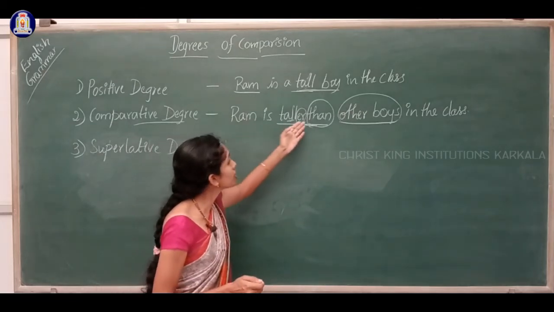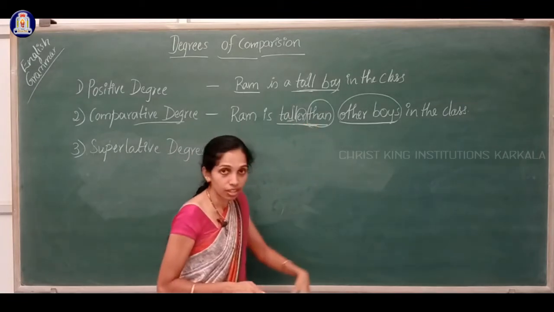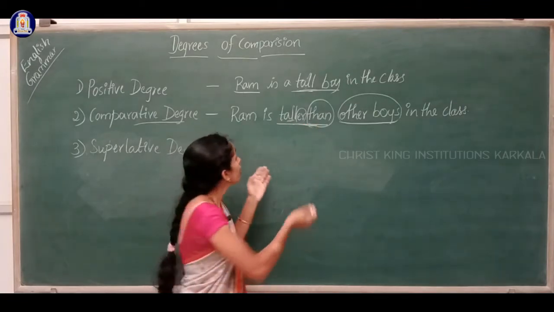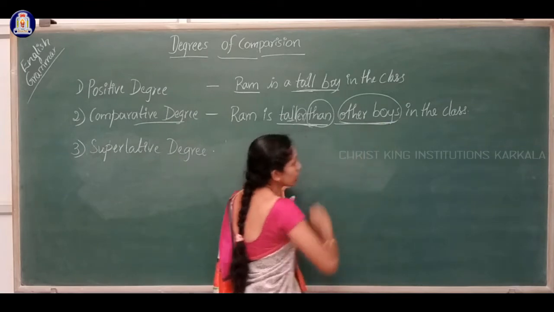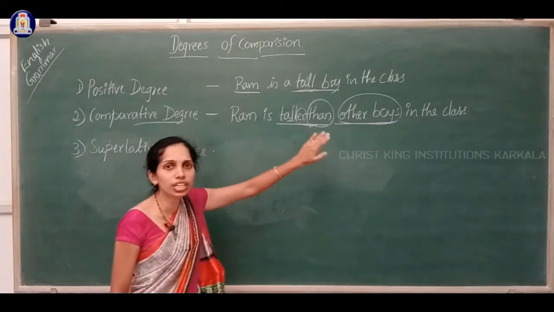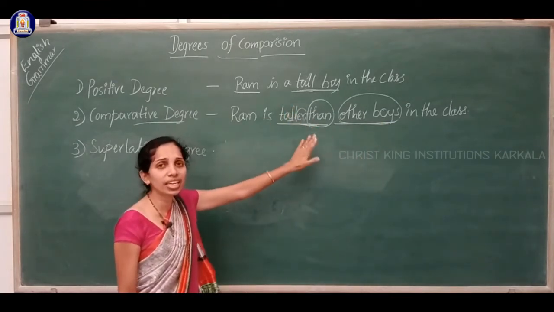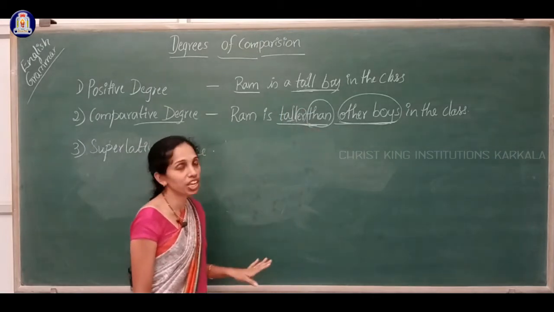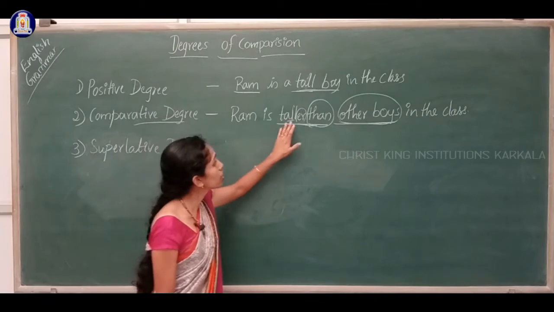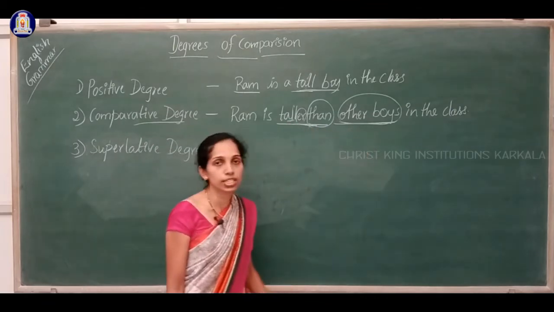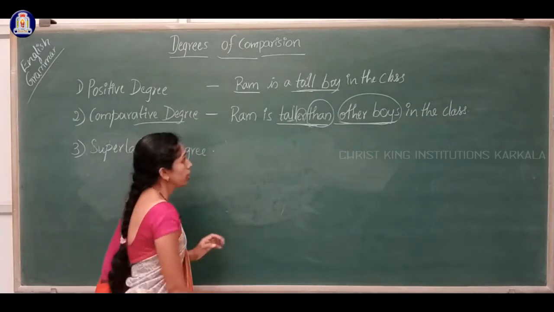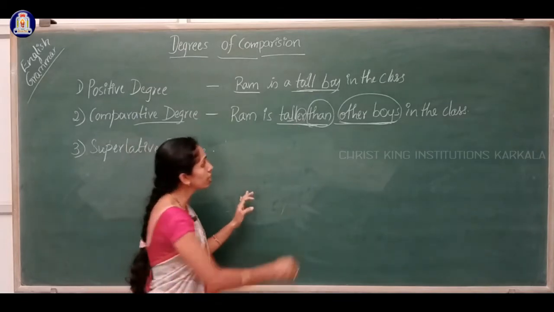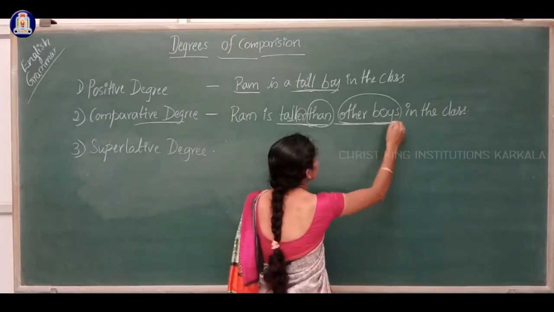So Ram is taller than other boys in the class. In the comparative degree, than is very important. So this is the comparative degree. Here other boys is another person.